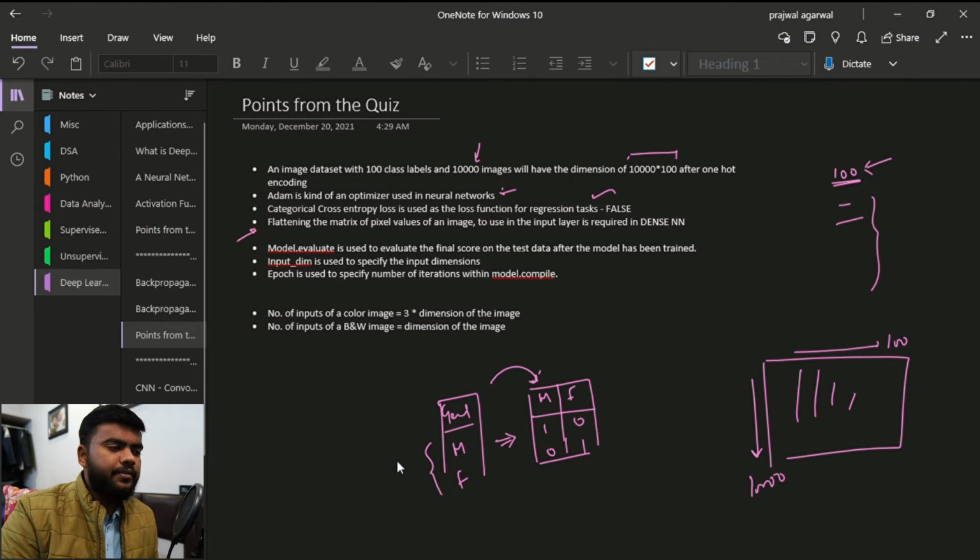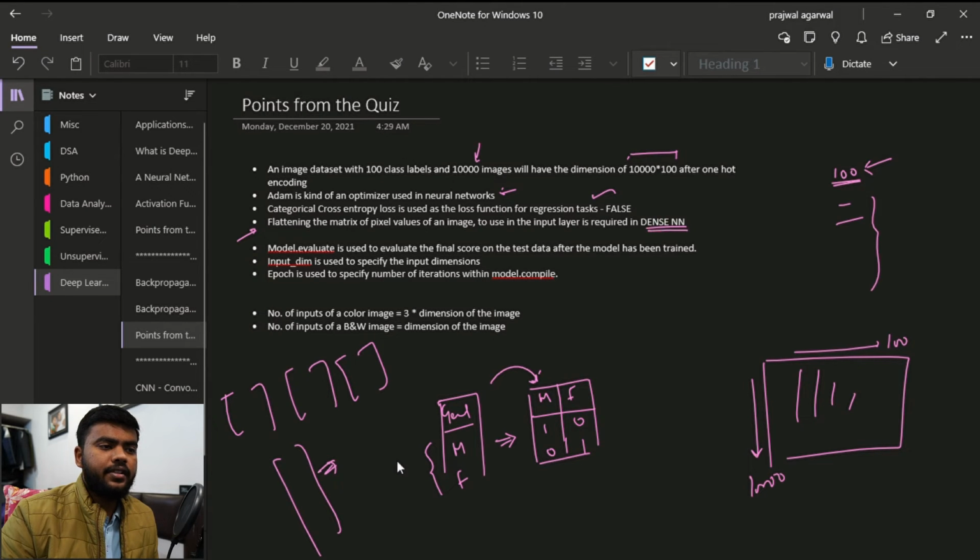Okay, for the next point we are given a type of question and we have to tell what type of neural network that is. So the flattening of a matrix, when we flatten the matrix so that we can provide it as an input to the neural network, this happens in the dense neural network that we had just seen.